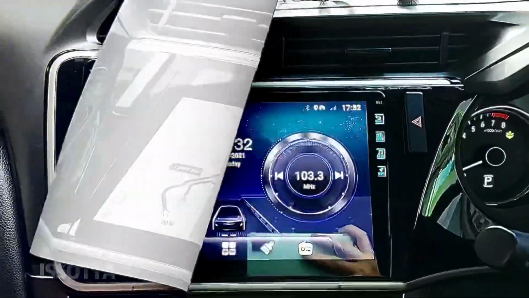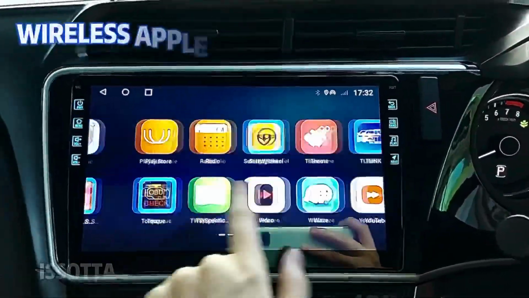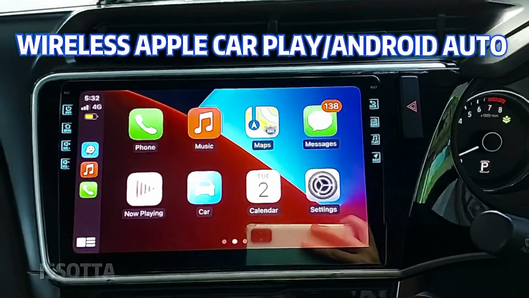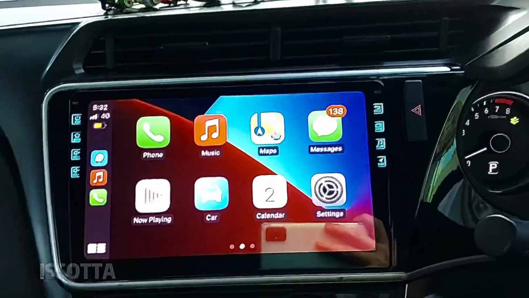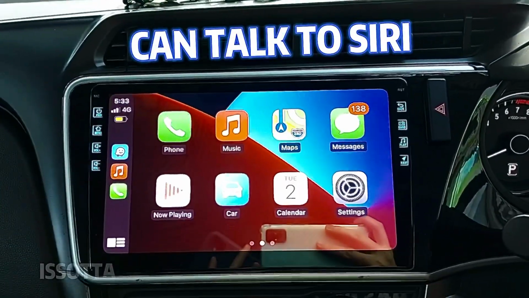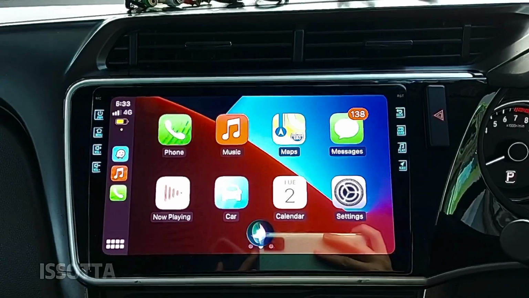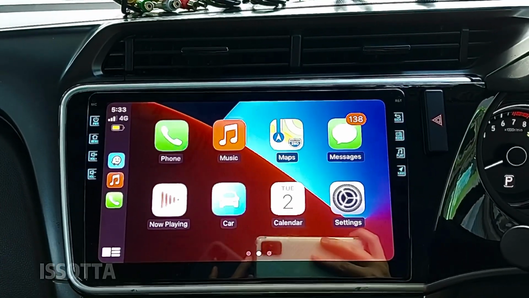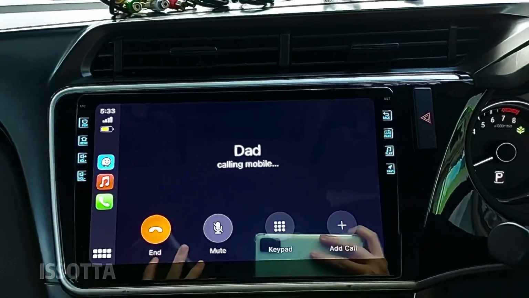Okay, so this player supports Apple CarPlay. Let's try. Okay. So this is connected to my iPhone, so I can just talk to it. Hey Siri, call Dad. Calling Dad, mobile. It will just help you call like that. So more convenient when you are driving.